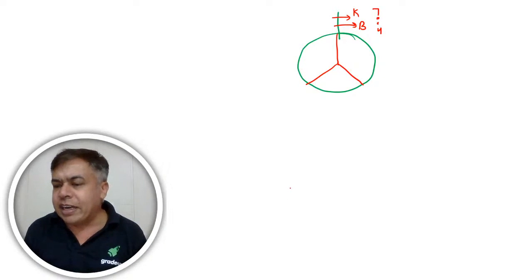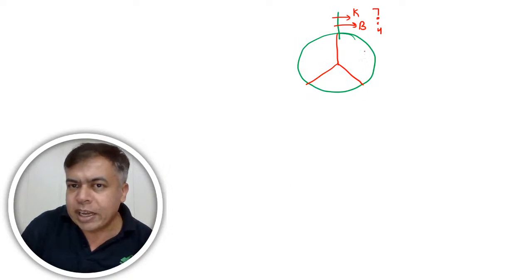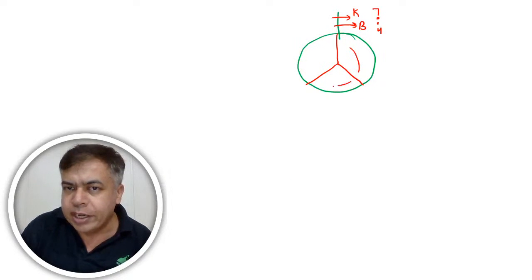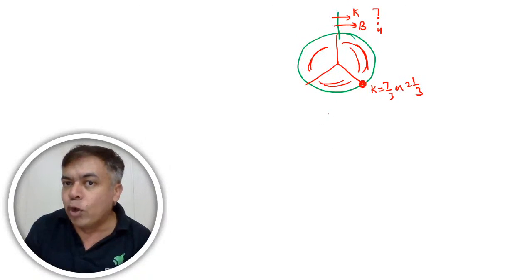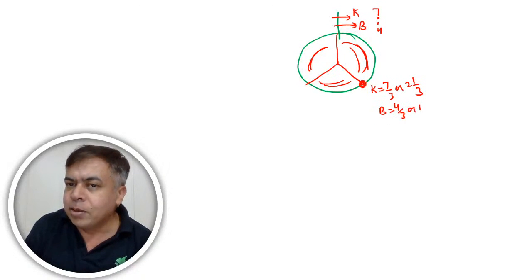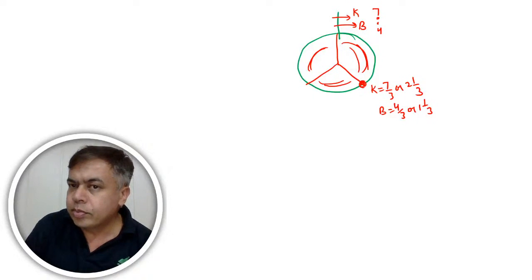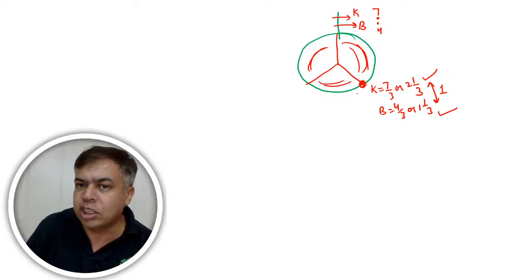So I have just divided the circle into 3 parts. When Kallu covers 7 parts, 1, 2, 3, 4, 5, 6, 7, that means 7/3, so Kallu will cover 7/3 or 2 1/3 circles. So Kallu will be here after 7 units. In the same time, Billu will travel 4 units, that means 4/3, which is 1 1/3. So Billu will also be here. The difference between their distances is exactly 1 circle, because Kallu has covered 2 1/3 and Billu has covered 1 1/3. So this is their first meeting.